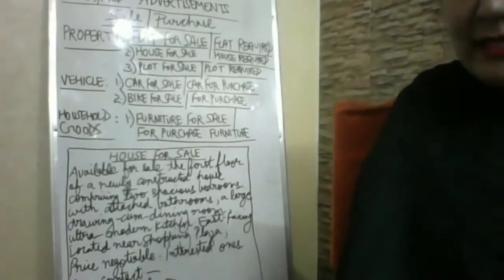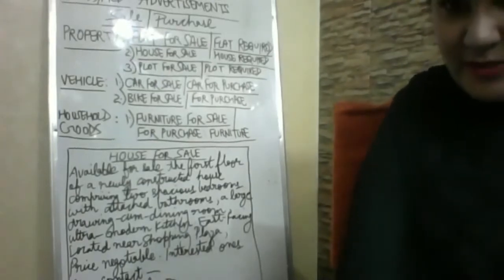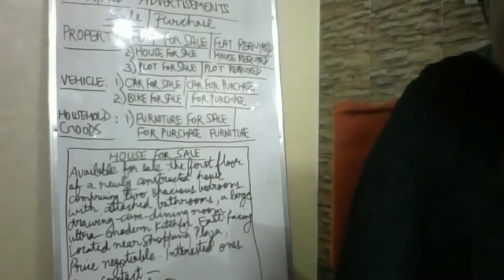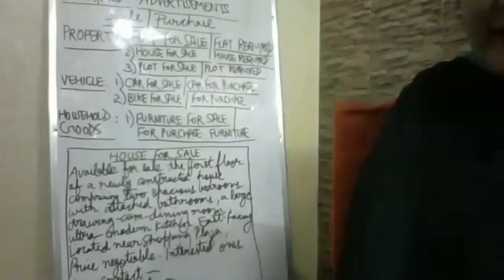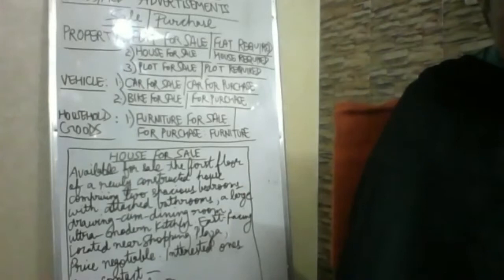What you can add, beta, keep noting down the value points. You can mention scratchless, meaning there is no scratch on the car. Self-driven means there is no second party who has driven the car. Only one person has bought it and that person is going to sell it. Fine. So self-driven, sparingly used.